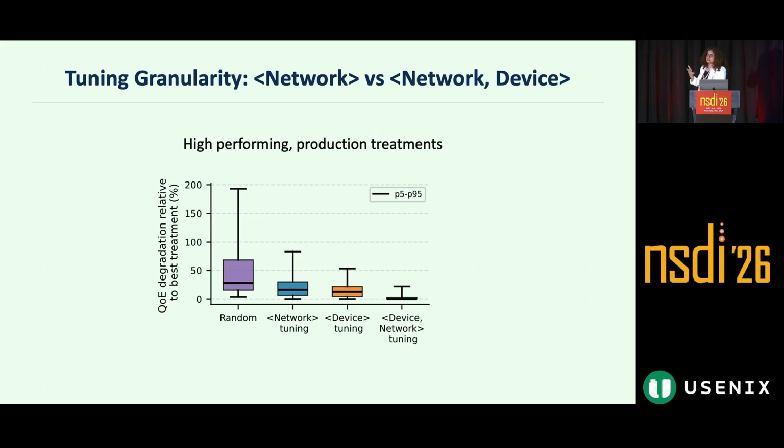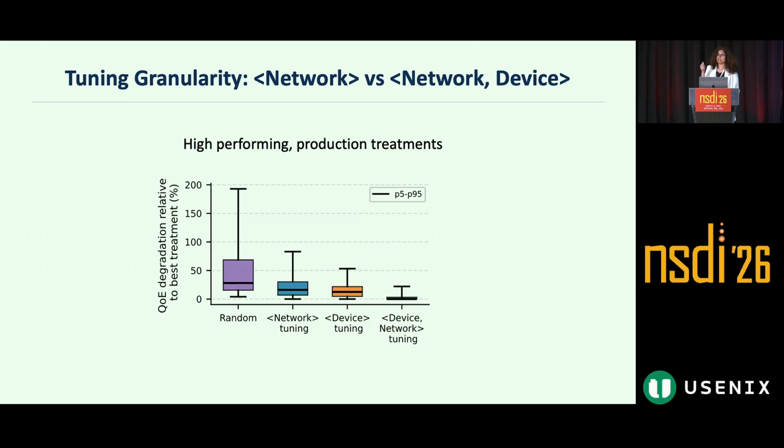But just observing that these cohorts have different best treatments doesn't actually tell us much. The right question is, how much QoE do we leave on the table by not picking the best one? That's why in this plot, I show the QoE degradation relative to the best treatment per row. And I really just want to emphasize here that in this RCT, every one of the 84 treatments in our trial is a production-grade configuration. None of these are toys or known bad configurations that will perform badly and give us high QoE improvements, right? They are all configurations that we are willing to ship to users today. And even so, the gap is large.